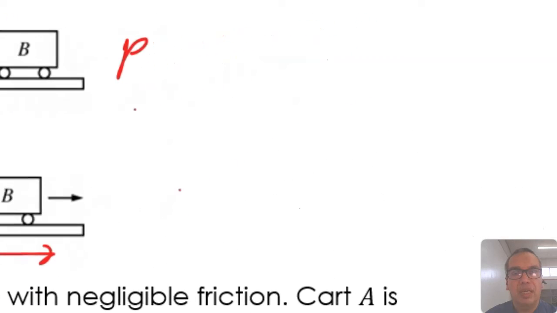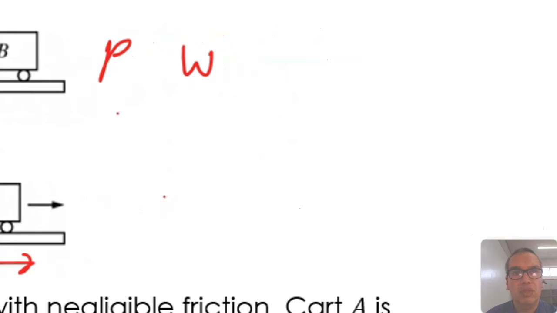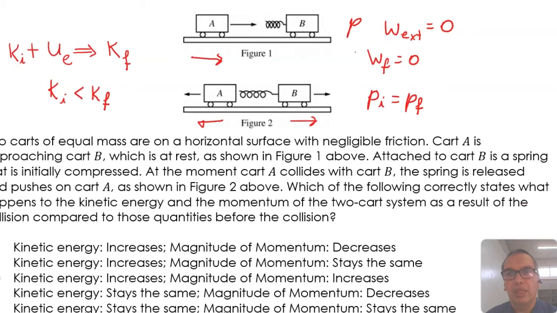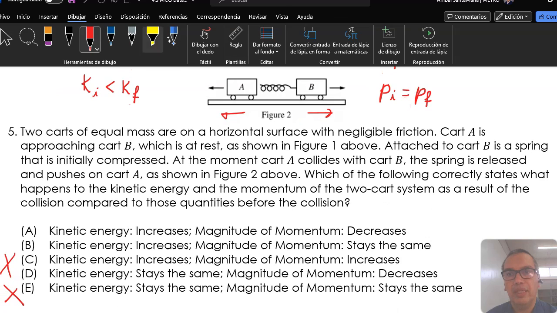Also, there are no external forces doing work on the system. There is no significant friction, and all other external forces are vertical. The momentum is conserved for the system. The correct option then is B.